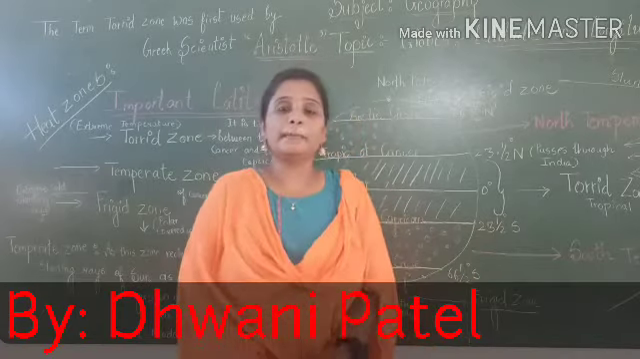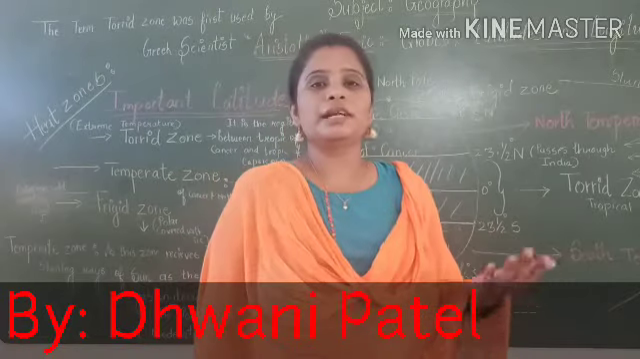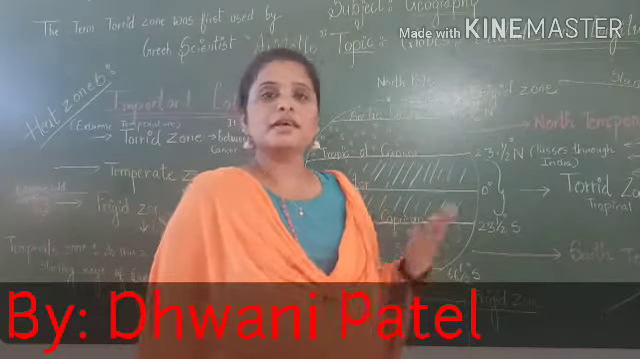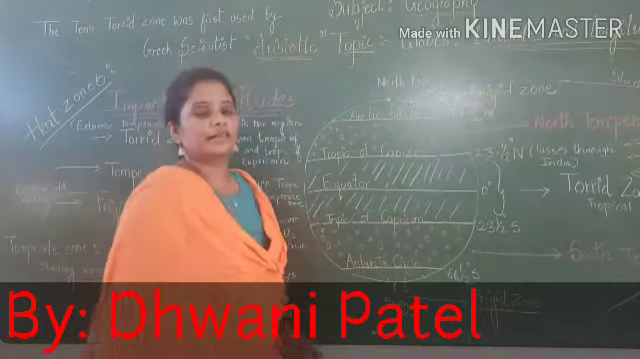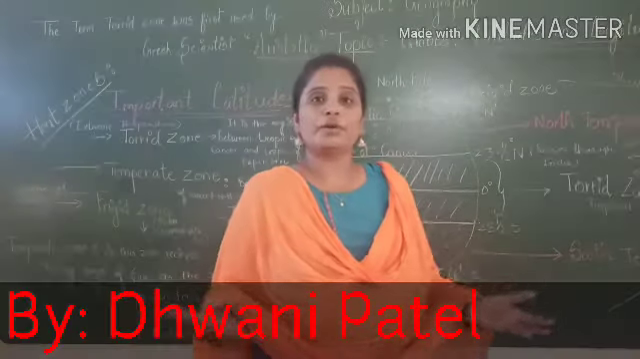So what are the important latitudes? If you have a question, it's a very simple answer, my dear children. It is the equator, Tropic of Cancer, Tropic of Capricorn, the Arctic Circle and Antarctic Circle. Now you are clear what the five important latitudes are.